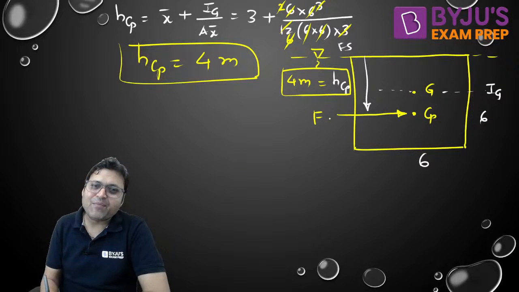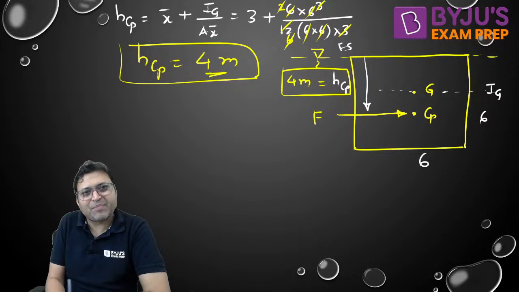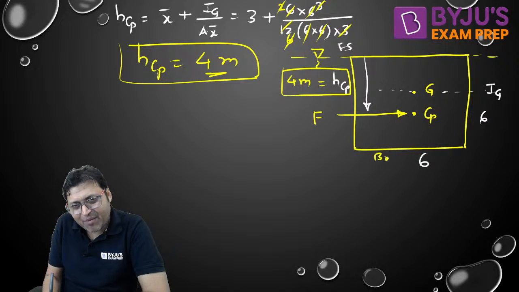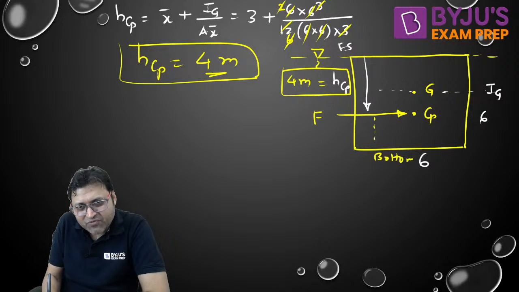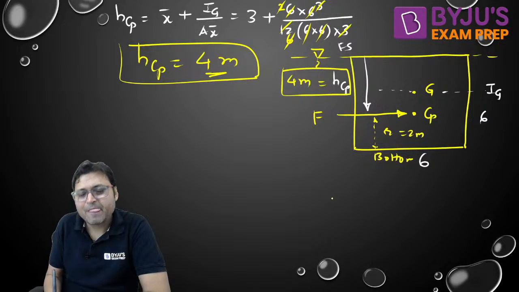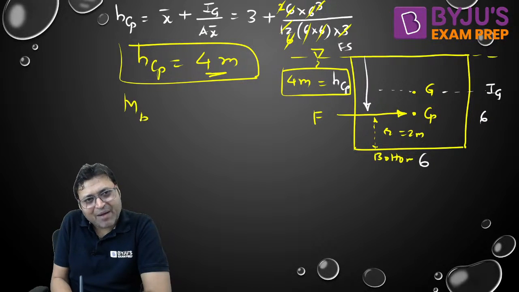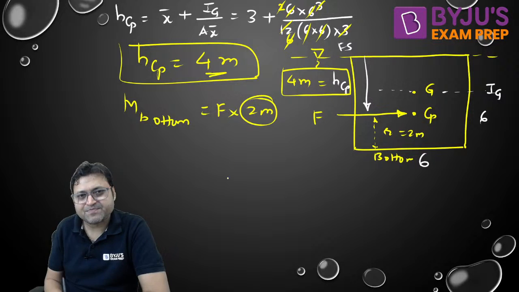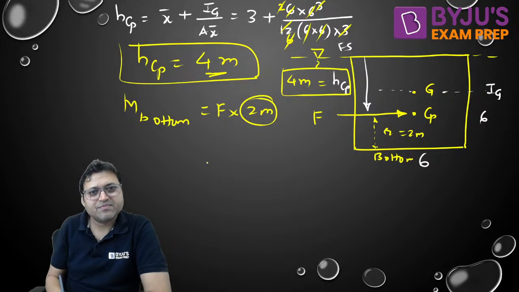If you are able to find out this depth of CP correctly, then this is the bottom. If we ask the moment about the bottom, then this will be the perpendicular distance. So if this is 4, then totally 6, isn't it 2 meter? So moment about the bottom will be the force into 2 meter. Yes or no? Moment about the bottom. Isn't it F into 2?